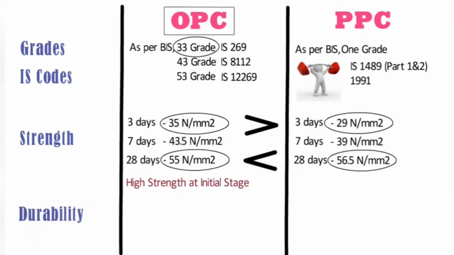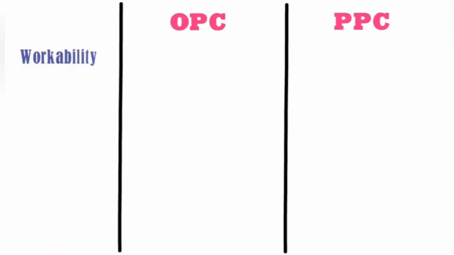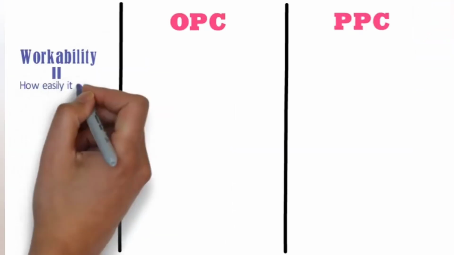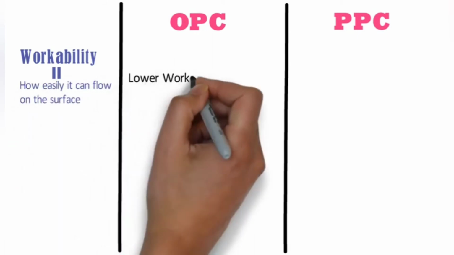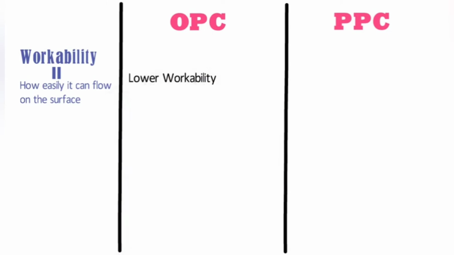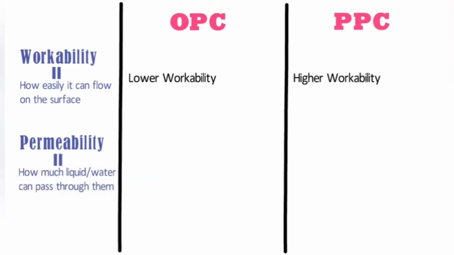Durability. The durability of concrete made using OPC cement is less than that of concrete made using PPC cement, whereas the durability of concrete made using PPC is higher than OPC, which means the structure made up of PPC will last longer. Workability. Workability means how easily it can flow on the surface. The concrete made using OPC cement has a lower workability, whereas the concrete made using PPC cement has a higher workability.